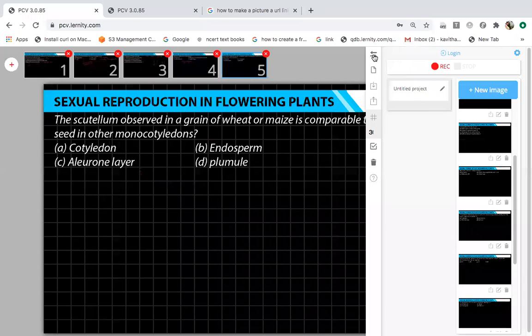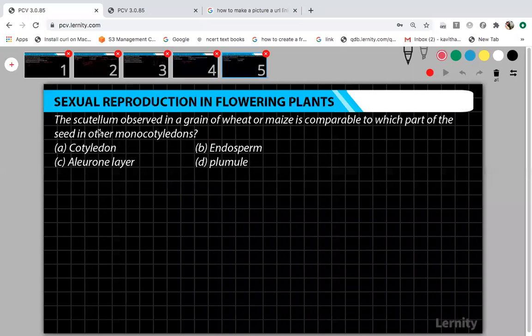Finished. Yeah, this one. The scutellum, you know, right? Observed in a grain of wheat or maize. Wheat and maize belong to the family Graminae. It is comparable to which part of the seed in other monocotyledons? Which one will you call scutellum? Cotyledon. The single cotyledon present is called scutellum, right? So in the Graminae family, the single cotyledon which is present, we call it scutellum.